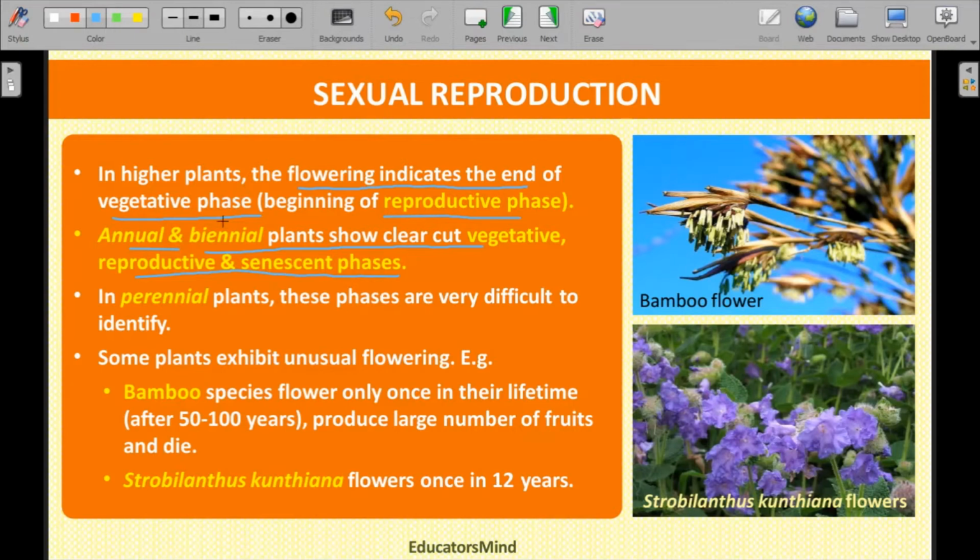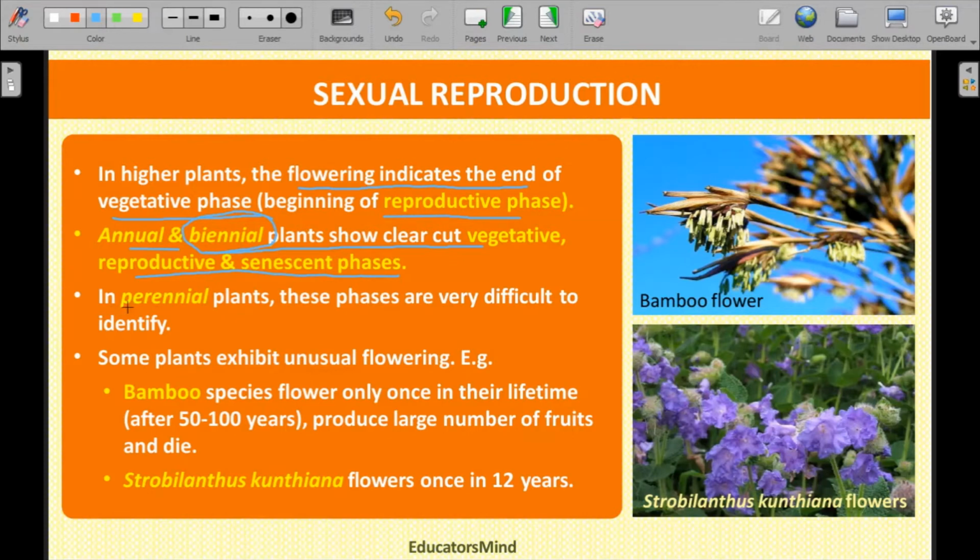Similarly, biennial plants are those plants which take 2 years for their growth, development, and the production of the flower. In the first year, growth and development are seen, and in the second year, you can find some flowers formed or produced by the plant. After 2 years, the plant automatically dies. That is, the lifespan of such a plant is a maximum of 2 years. Such a plant is called biennial.